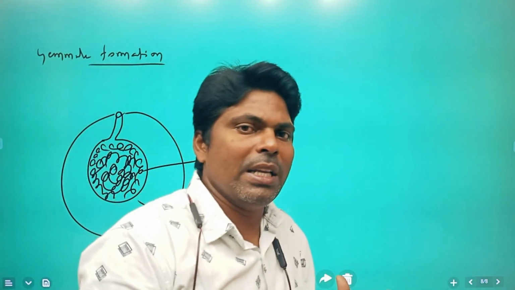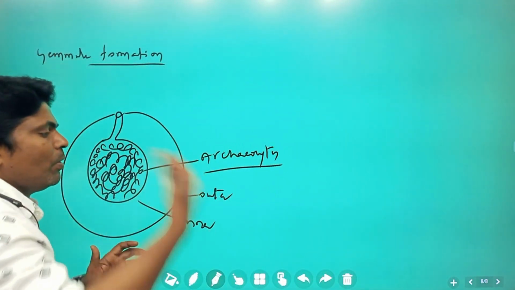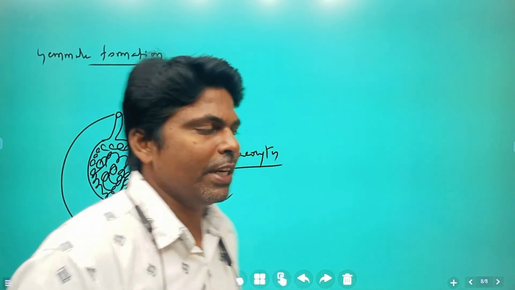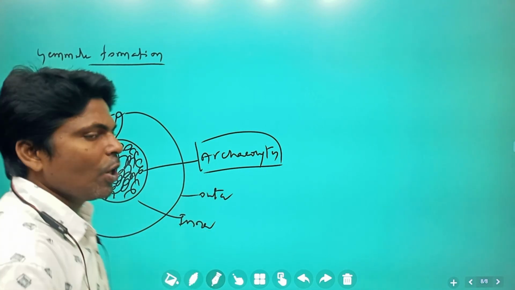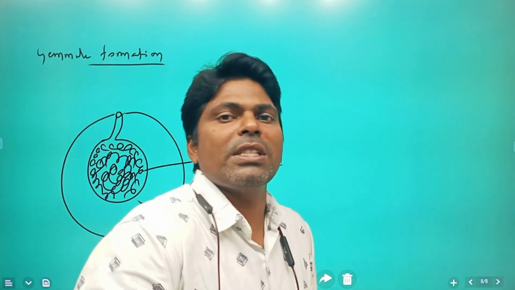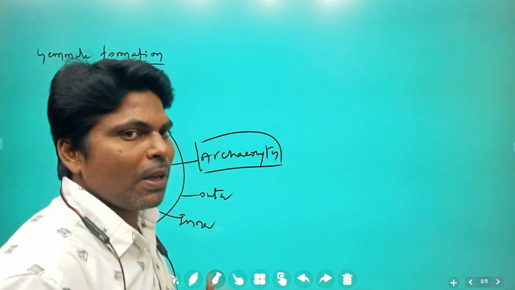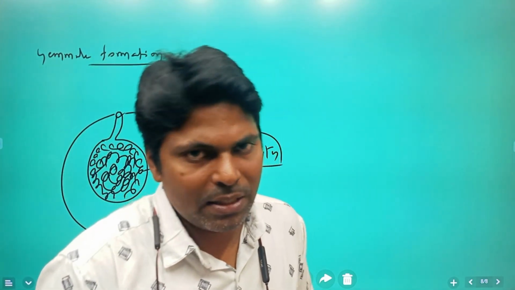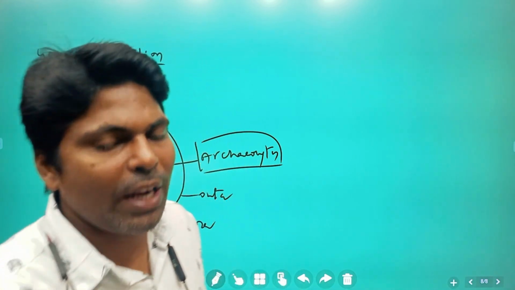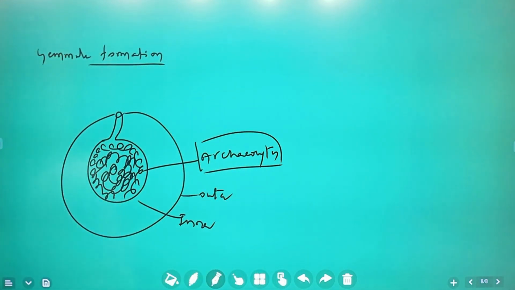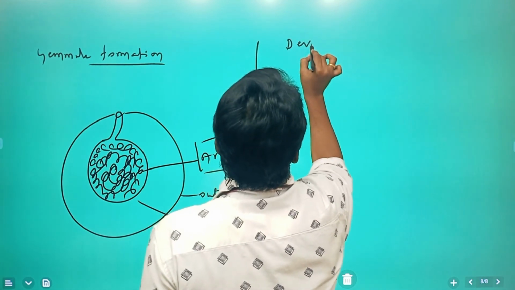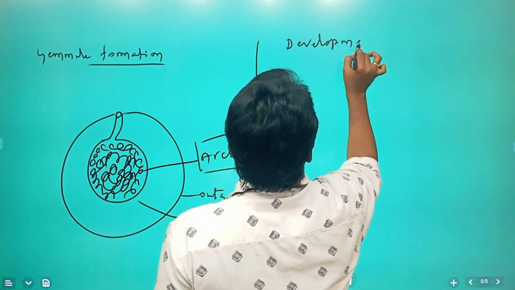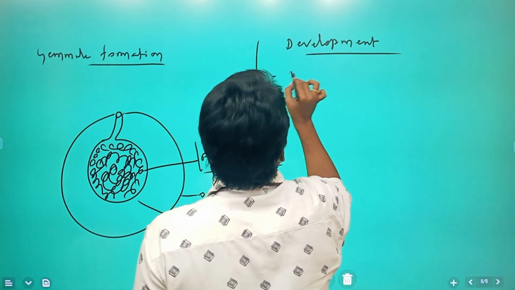Whenever there are favorable environmental conditions, the archaeocytes inside give rise to a new sponge, and like that formation takes place. Already a little before I told you that these archaeocytes are totipotent cells which can give rise to any sort of cells, and that is the reason why these sponges have a high regeneration capacity. Please try to remember that. Okay, next we are going to discuss sexual development. Development is going to be indirect development.